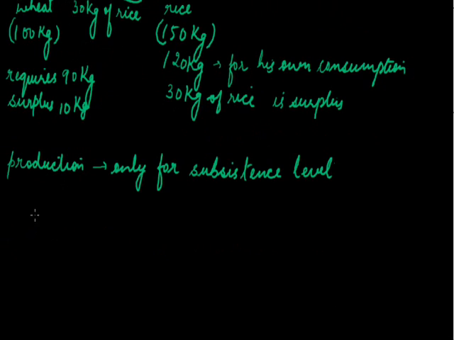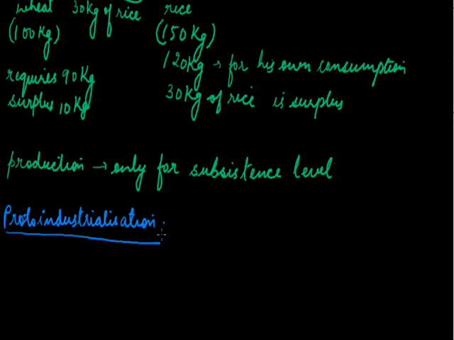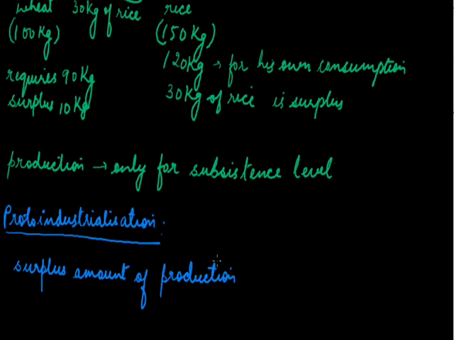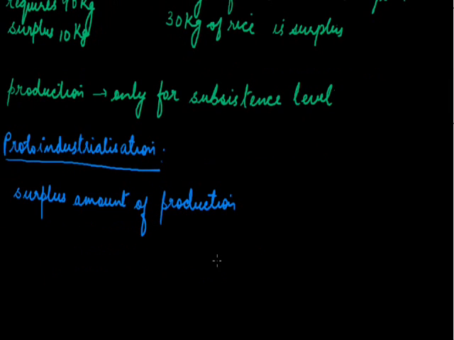Now contrary to this, if we study the phase of proto-industrialization, production taking place is not just for the subsistence level. It is the conscious effort of the producers who produce the good, whatever it is, that a surplus amount of production is taking place. That means production is not just for subsistence level. Here we are having some kind of idea of market in which, if we are having the surplus amount, we can sell this surplus amount in market.